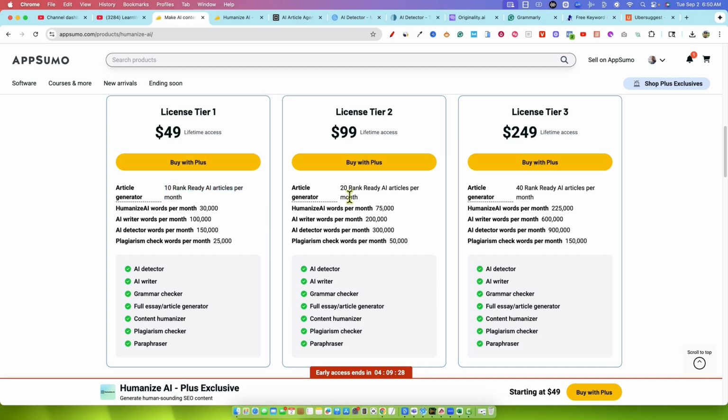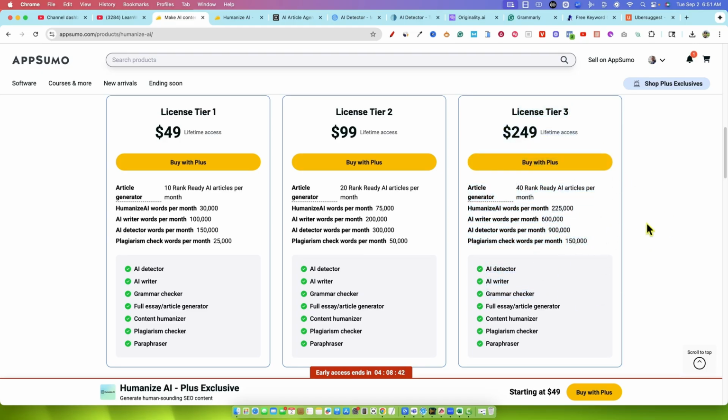You can write 10 articles here. License tier 2 is $100. You get 20 rank ready AI articles per month, and license tier 3, $249, and you get 40. I do find this part interesting a little bit, that you don't usually see this. So license tier 2 is $100 and you get 20 AI articles. Well, we're doubling that and getting 40 rank ready articles in license tier 3, but the price doesn't just double to $200, it goes up $150. So it increases more than double. You're not getting a deal by going license tier 3. So I don't really know about the pricing here.